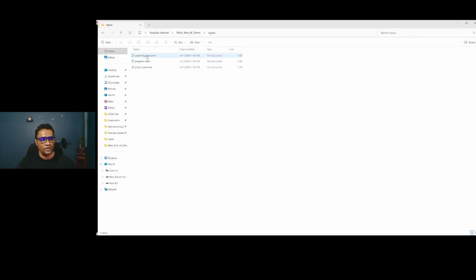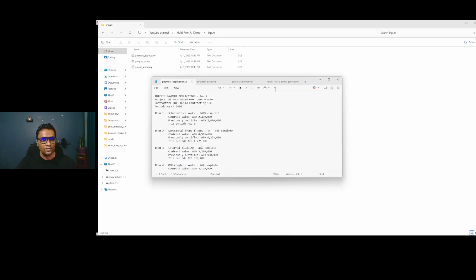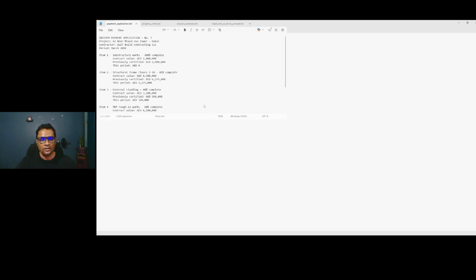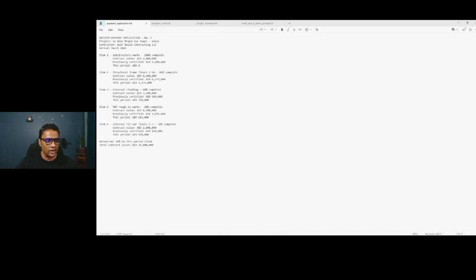These are the inputs: the payment application, progress notes, and the project summary. All three people used to have their own reference. I'm going to show you now. This is the payment application for the QS, interim payment application number 7. All the details are there. He has to prepare a document, the payment certificate. This is for the QS role.